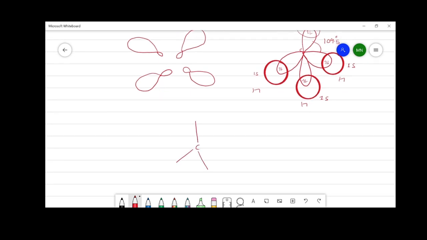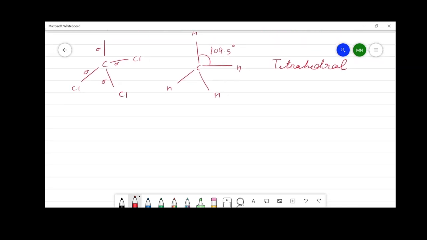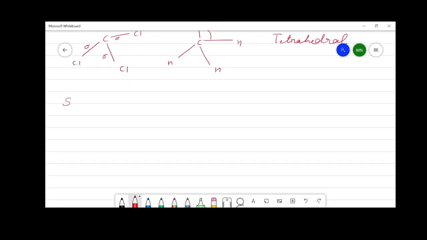Similarly, the hybridization can also be explained in this way, or the tetrahedral geometry of the methane molecule can be written like this, in which the bond angle in tetrahedral geometry is 109.5 degrees. In carbon tetrachloride also, all the 4 bonds around the carbon atom are tetrahedrally arranged, and all the bonds are sigma bonds.